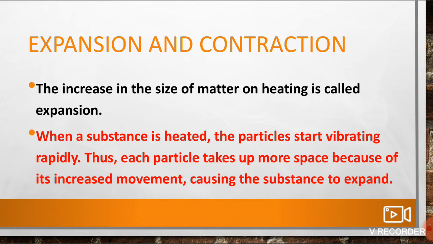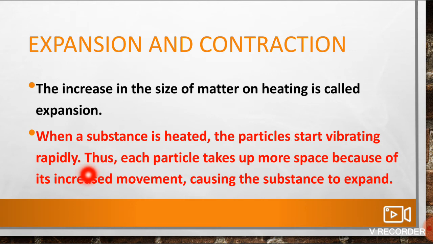Very simple thing. The increase in the size of matter on heating is called expansion. What actually happens, how does heating increase the size? When a substance is heated, the particles start vibrating rapidly, that is, very fast.